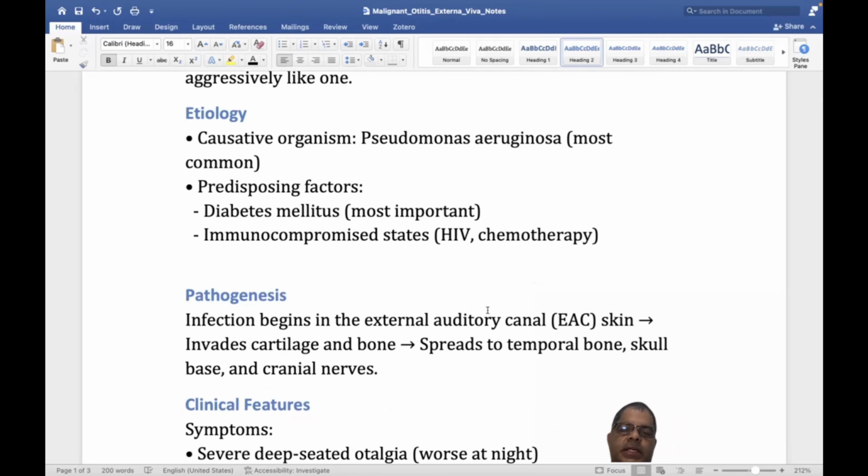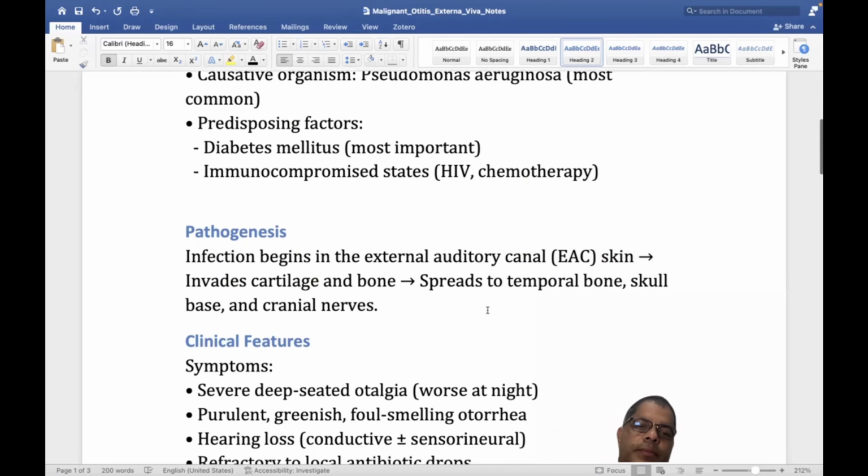Next, pathogenesis. The infection begins in the external auditory canal, at the junction between cartilage and bone, where the infection starts and spreads to the temporal bone, especially, and then goes to the skull base and cranial nerves.